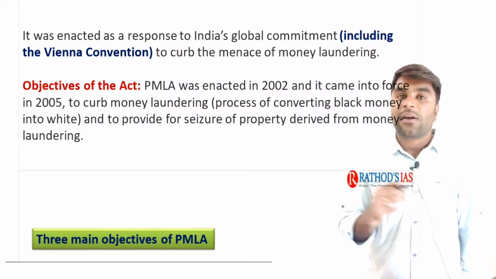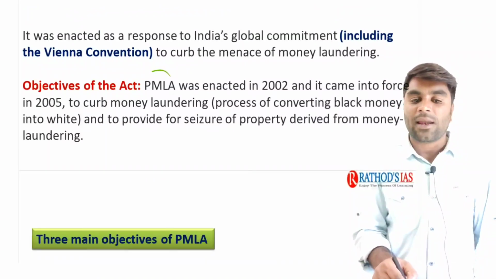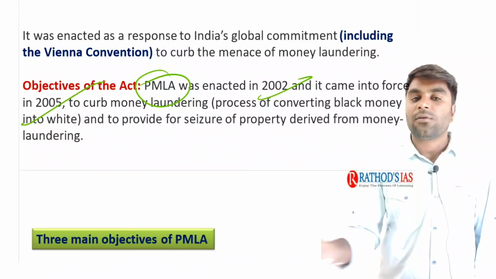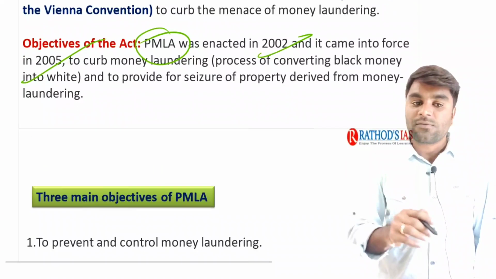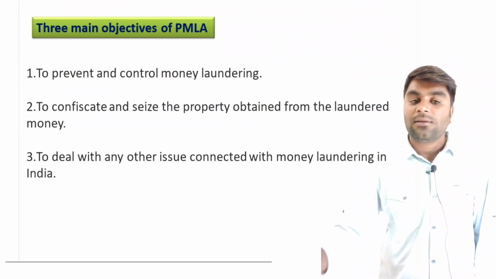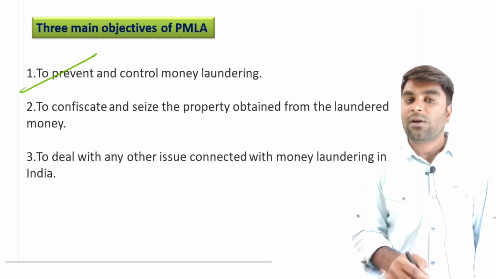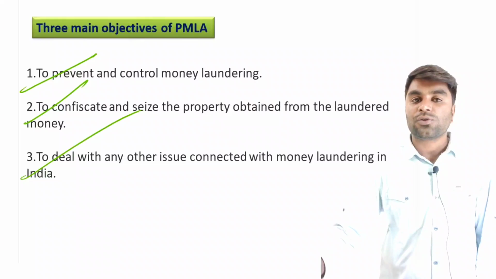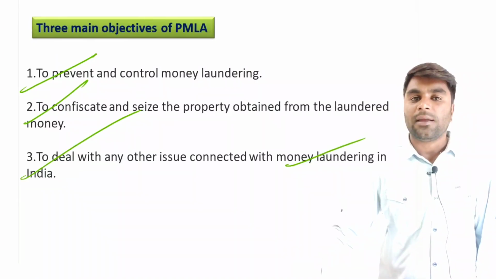In order to prevent these kinds of transactions, the government came up with the Prevention of Money Laundering Act, enacted in 2002, and it came into force in 2005. So to curb money laundering, we have such an act. The three main objectives of PMLA are to prevent and control money laundering, to confiscate and seize property, and to deal with any issues connected with money laundering in India.